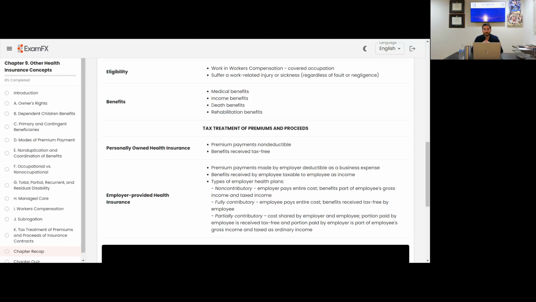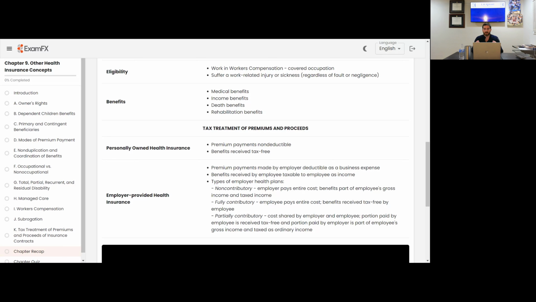Partially contributory: cost is shared by employer and employee. The portion paid by the employee is received tax-free, and the portion paid by the employer is part of the employee's gross income and taxed as ordinary income. So non-contributory, the employer is paying all the costs, and the employee receives that as gross income and is taxed as income.